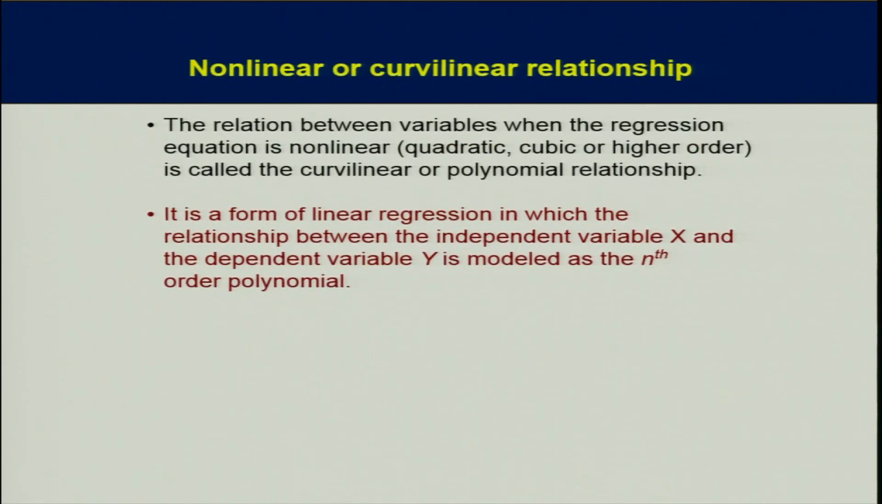So now we will see the non-linear or curvilinear relationship. If our linearity was non-significant, then we need to go for a higher order polynomial, and we can start with the quadratic. The relation between variables when the regression equation is non-linear, that is quadratic, cubic or higher order, is called the curvilinear or polynomial relationship. It is a form of linear regression in which the relationship between the independent variable x and y is modeled as an nth order polynomial.